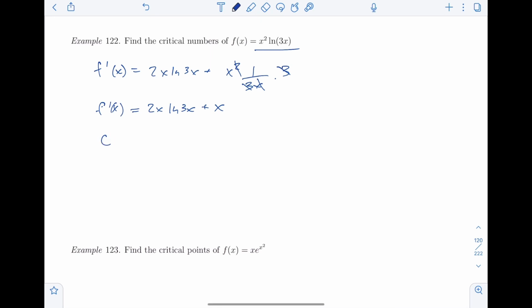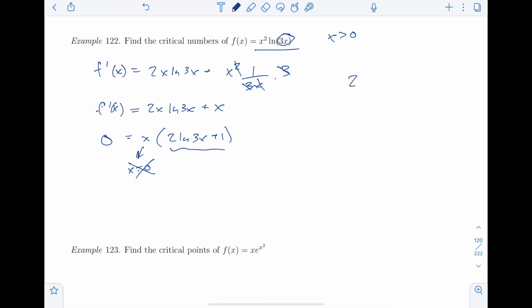Let's set that equal to 0. And let's go ahead and factor out the x. That way we can do it. And I get x times 2 ln 3x plus 1. This says that x equals 0. However, the domain of this original function is x is more than 0. So that one's out. And all I have to do is worry about this one here.